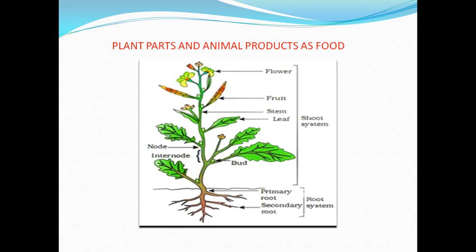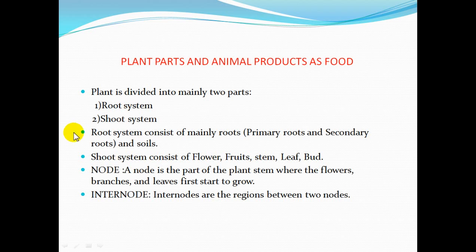So what are node and internode? Let's see. A plant is divided into mainly two parts: the root system and the shoot system. As I already told you, the root system consists of roots, primary roots, secondary roots, and soil. The shoot system consists of flowers, fruits, stem, leaf, and bud. Now, what are node and internode? Node is a part of the plant.